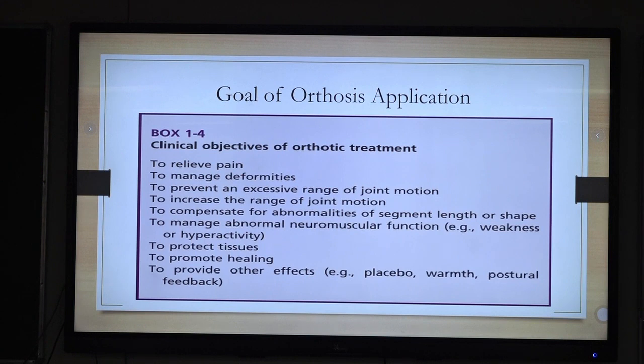Coming to the goal, simple common goals are there in upper limb. In lower limb, a few further goals will be added. In upper limb, first, what are the goals of orthosis? Relieve pain, manage deformities, prevent excessive range, also protect the joints, allow the movements, promote healing and functional effects.